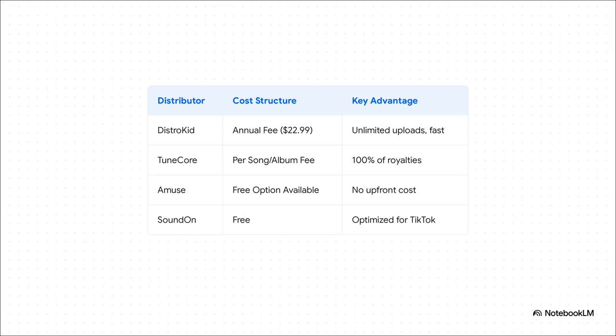Let's look at some of the big players here, because your choice really depends on your goals. If you think you're going to be releasing a ton of music, DistroKid is amazing. 1 annual fee for unlimited uploads. If you think you have one potential hit on your hands, maybe TuneCore is better, because they let you keep 100% of your royalties. Just want to try it out with 0 risk? Amuse actually has a free option. And if your entire strategy is to go viral, SoundOn is built from the ground up for TikTok.